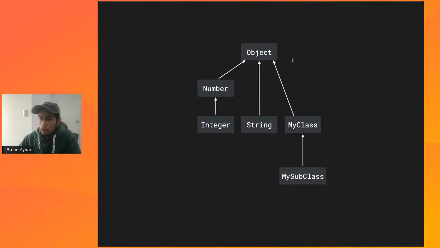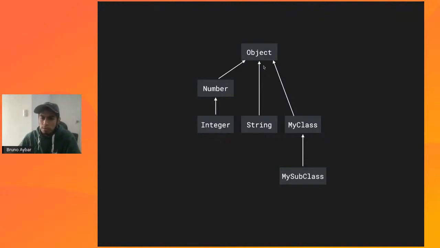In Java, we have Object, which is basically the supertype of every single other type out there, even if you don't explicitly declare it. For example, the Integer class extends from Number, and Number extends from Object. The String class inherits from Object. You can even declare your own classes, like your own subclass, and even if you don't explicitly write it down, it will also be a subtype of Object. This is how it works in Java.